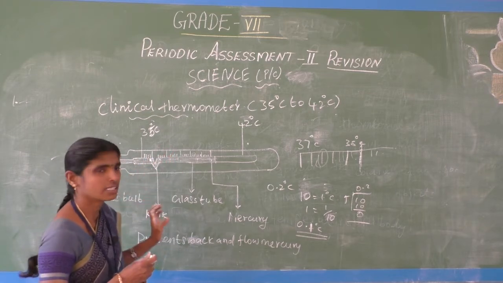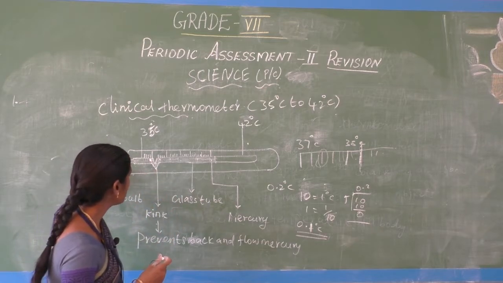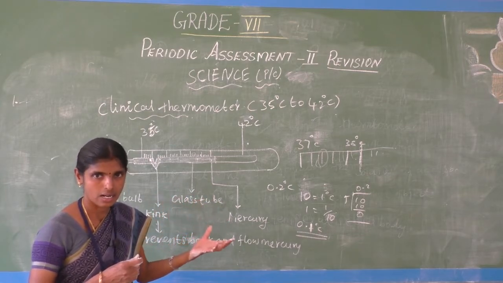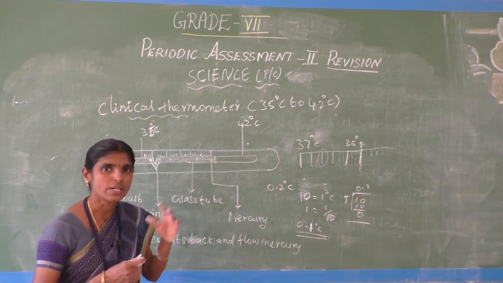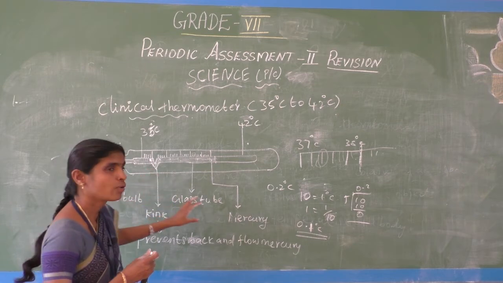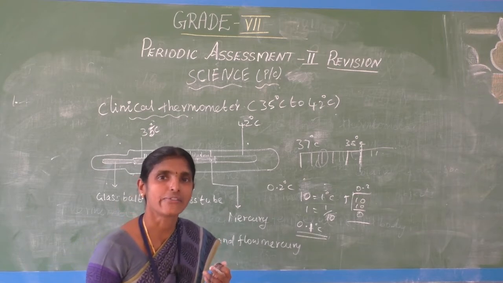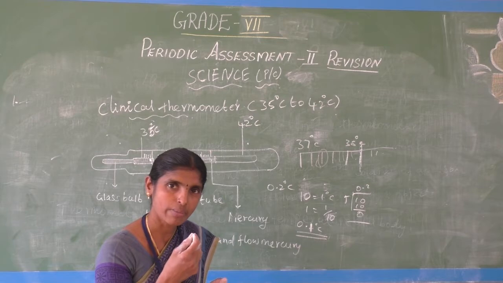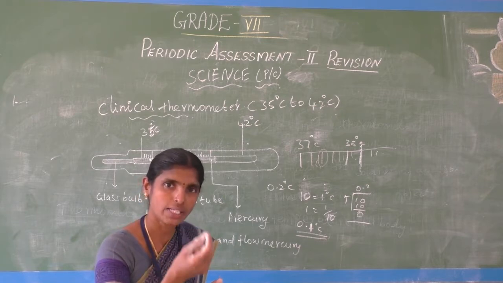Suppose the kink is not present. Then the mercury would flow back to the end and we can't find out the normal human body temperature. We can't measure the body temperature. So the kink prevents the backflow of mercury. When we go to hospital with fever, the doctor keeps the clinical thermometer under the tongue and finds out the temperature.